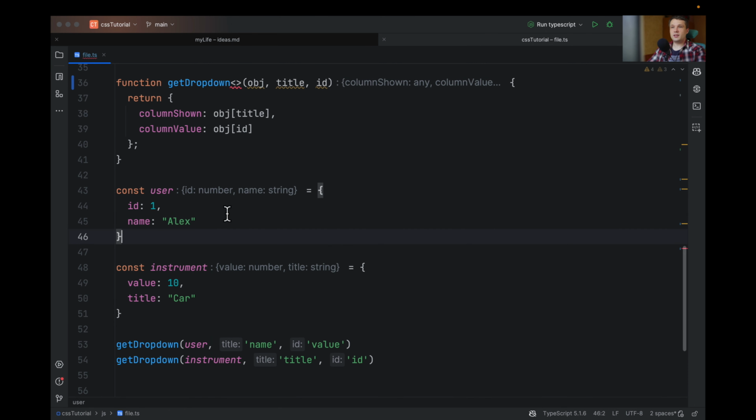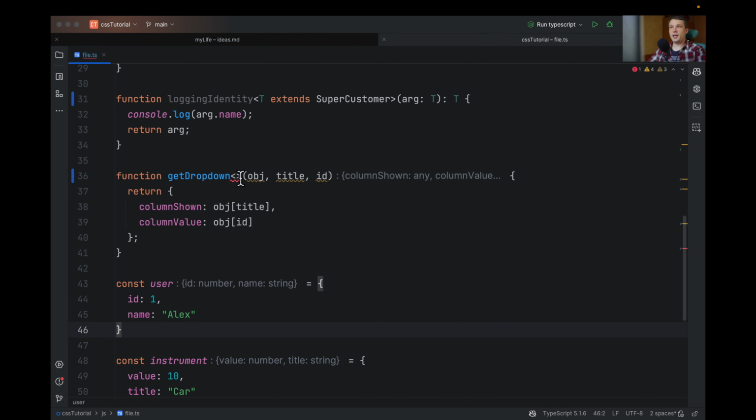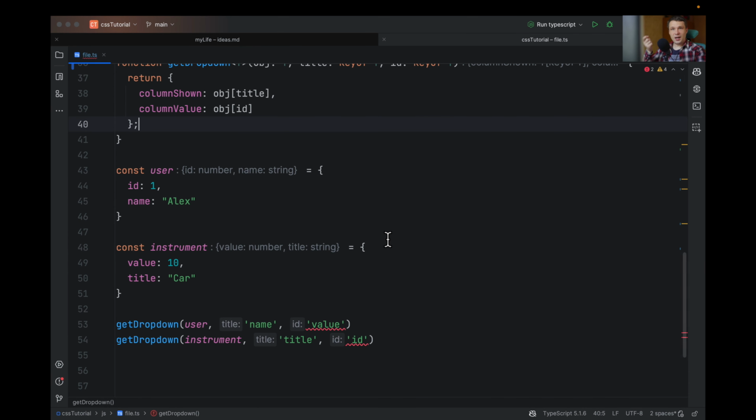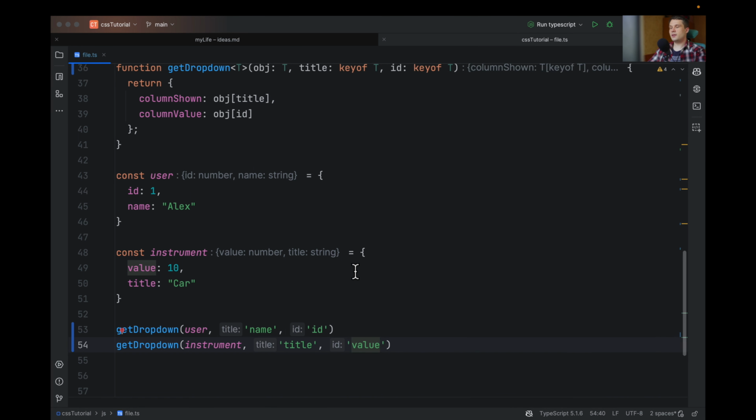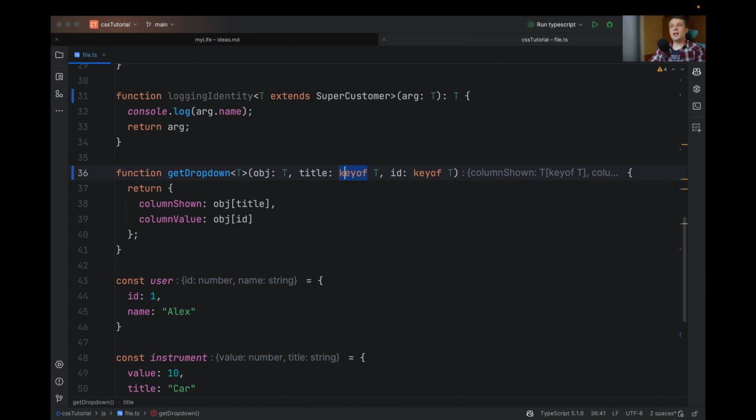And because we are passing different objects, here is where generics are really helpful. So we declare a generic. And let's say the object will be of generic type T. And now for title, we can say that it should be keyof our type. And here also, let's say keyof our type. And now TypeScript will know that there is an error and I need to fix it. So instead of value, I need to pass an ID. And here I need to pass value. And everything is great.